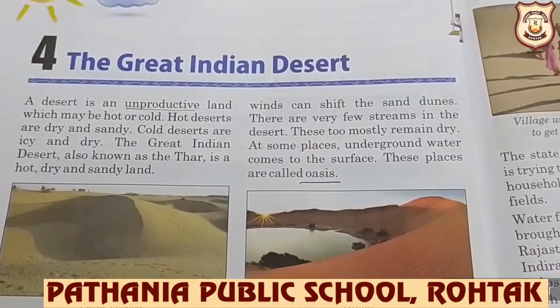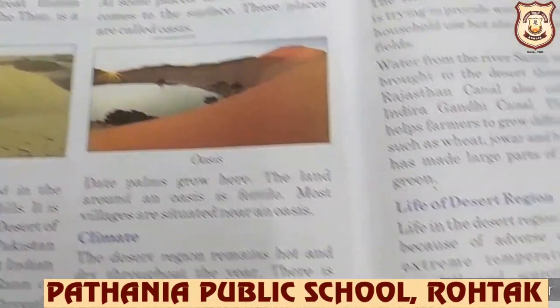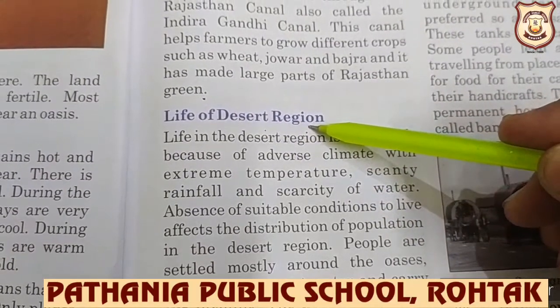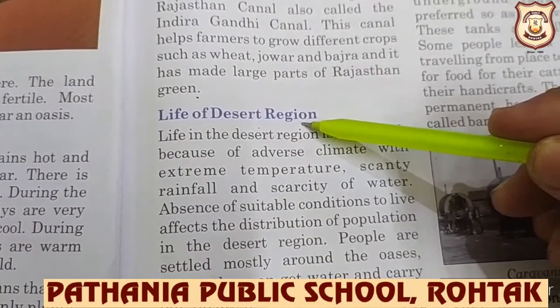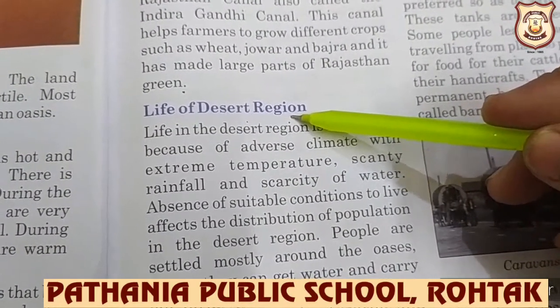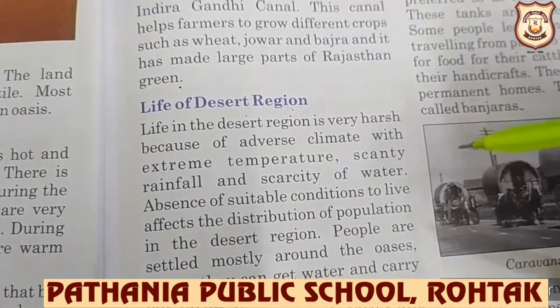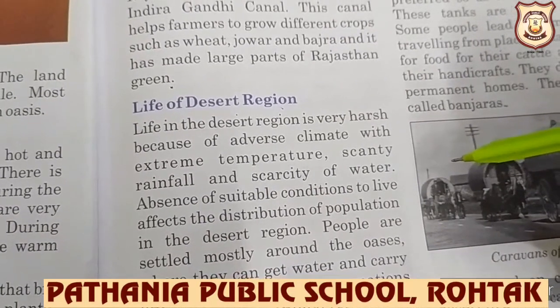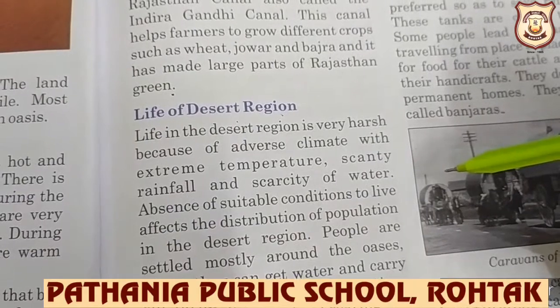And children, today we are going to discuss the life in the desert region. So let's start reading. Chapter number 4, the Great Indian Desert. We are reading from page number 29, Life of Desert Region. So the life of people in the western desert area is not comfortable. This is due to harsh climatic conditions. Harsh means uncomfortable climatic conditions. And the region is sparsely populated.